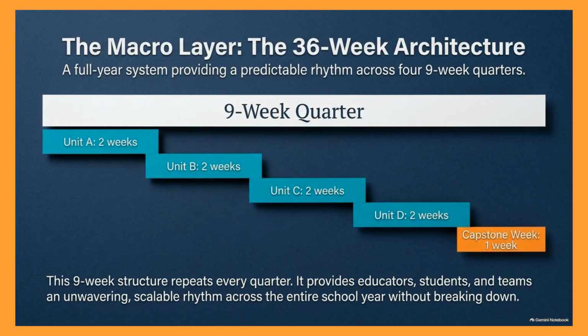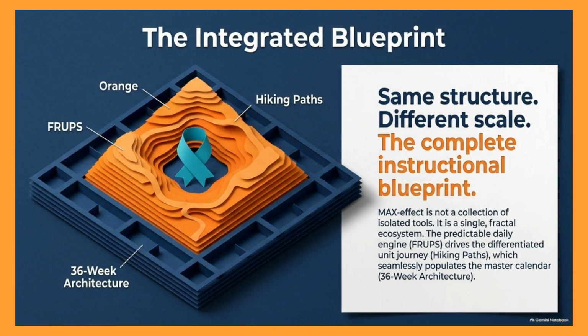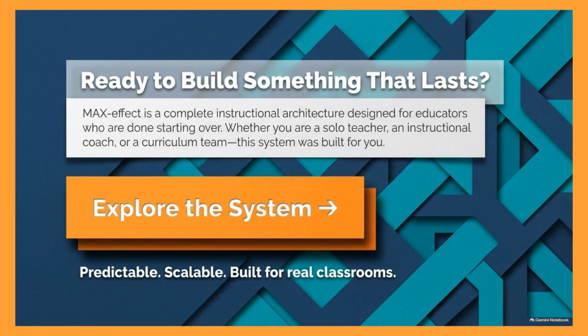Finally, the macro layer is the 36-week architecture. This provides a predictable rhythm across four 9-week quarters, ensuring that educators and teams maintain a consistent, scalable pace throughout the entire school year. Max Effect is an integrated fractal ecosystem. FRUPS drives the daily engine, which powers the differentiated unit journeys of Hiking Paths, all of which populate the 36-week master calendar. Are you ready to build something that lasts?